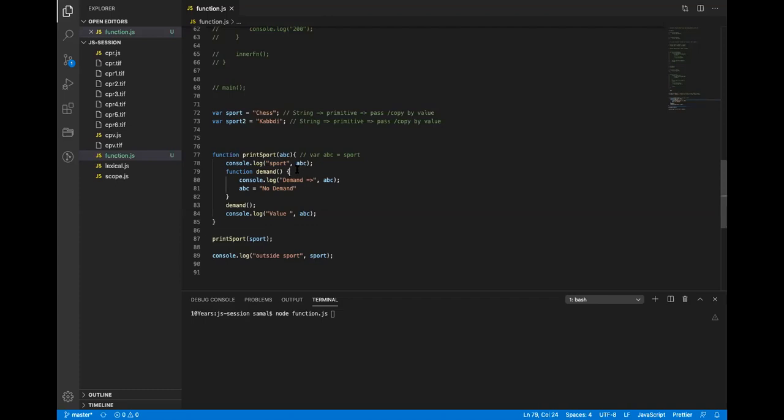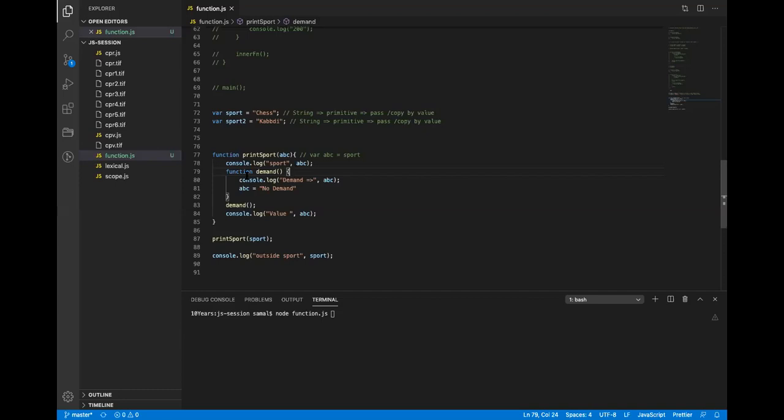Because in this function you haven't written var, so it will be hoisting. So var ABC would be above function demand. So now this ABC will look for the value in its local scope, in print sport only, in that function. Yeah, so it's in its parent function.